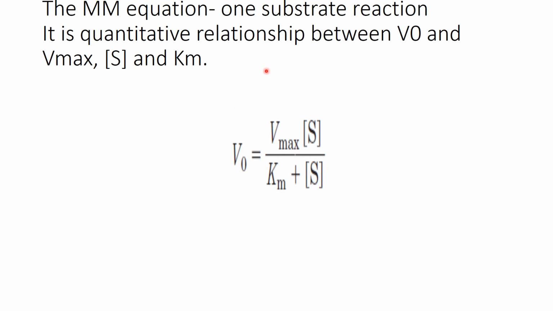So the equation now comes that V0 is equal to Vmax multiplied by concentration of substrate upon Km plus substrate concentration. So this is nothing but the relationship between the concentration of substrate, the velocity, maximum velocity, the initial velocity, and all the constants which govern the formation of enzyme substrate and the breakdown of enzyme substrate.